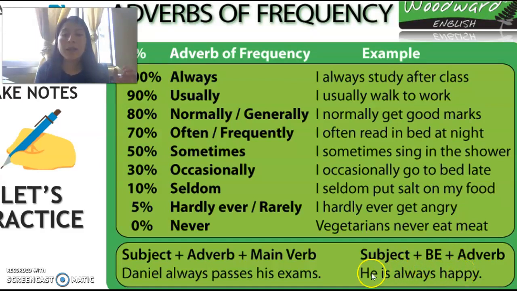For example, he is always happy. Yeah, so we need to make a difference between these two word formations. But the main topic for today was the use of the main verbs with the adverbs of frequency. Do you see? All of these sentences have an adverb of frequency and a verb.